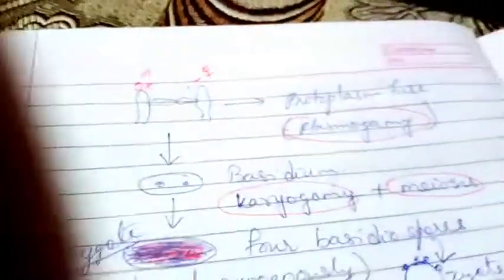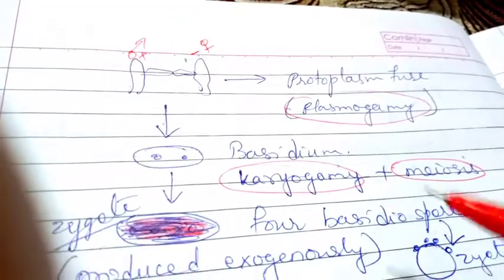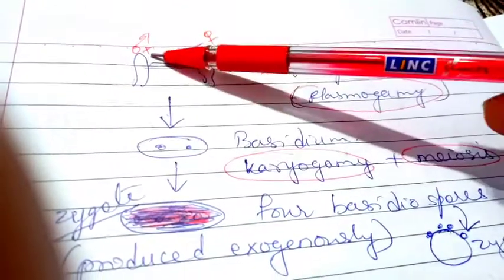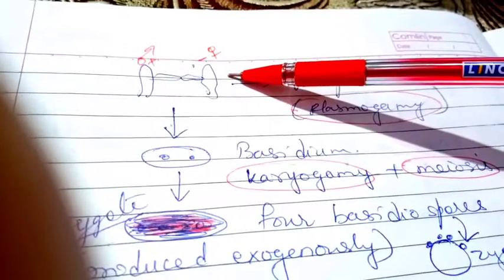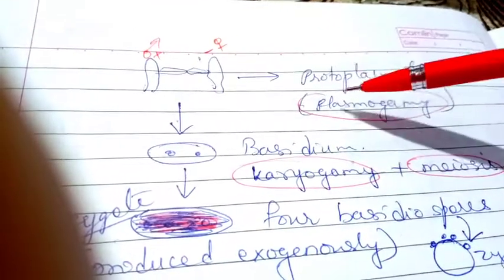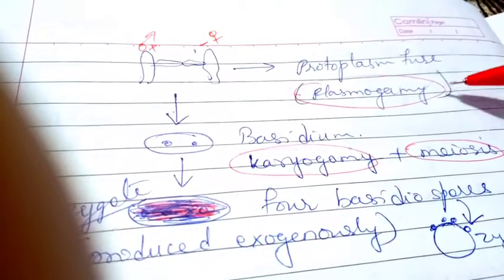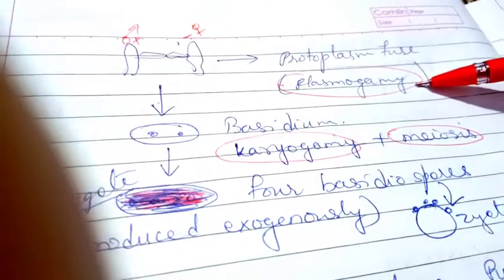Now see, we will continue with the Basidiomycetes. Like in the last video you were studying that positive and negative strain fuse together, and when fused together they form the protoplasm. Fusion of protoplasm takes place and that stage is called as plasmogamy.